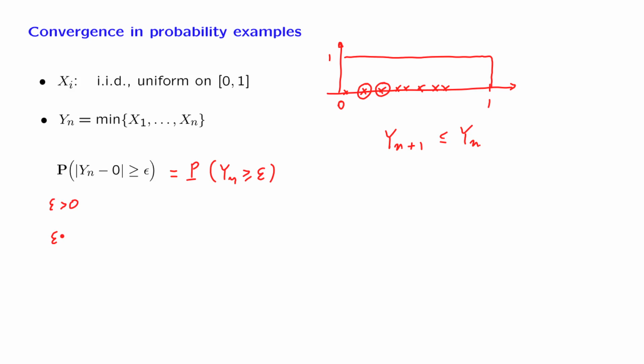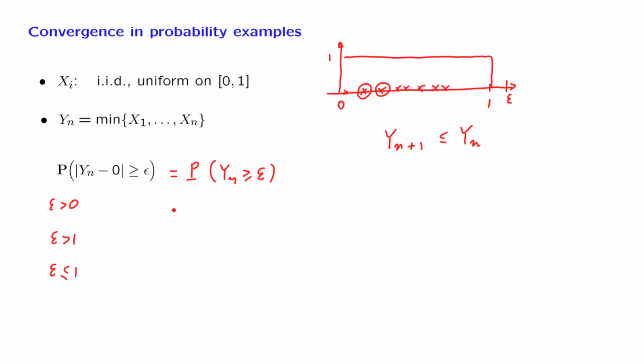If epsilon is bigger than 1, we're asking for the probability that Yn is larger than or equal to a certain number epsilon that's out there. But this probability is 0. There's no way that the minimum of these uniforms will take a value that's larger than some epsilon that's larger than 1. So in that case, this quantity is equal to 0 and we are done. But we need to check that this quantity becomes small no matter what epsilon is. So now let us consider taking a small epsilon, that is some number that's less than or equal to 1.